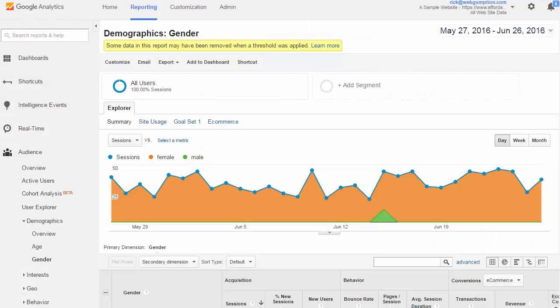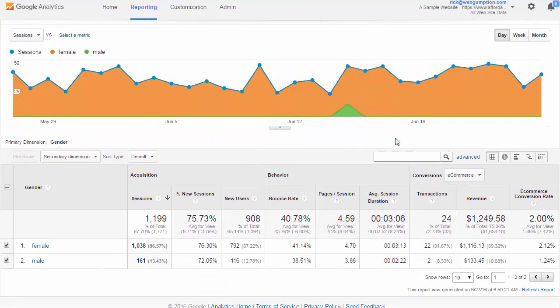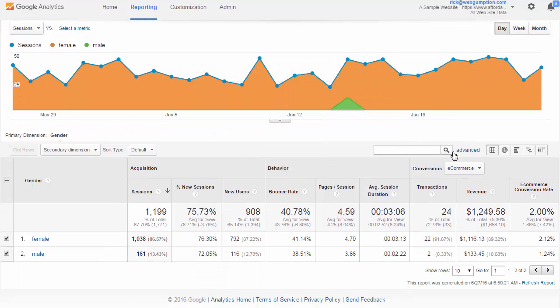Demographics Gender Report. The Demographic Gender Report breaks down key stats based on the user's gender. To get to the gender report, go Audience, Demographics, and Gender. We'll note on the gender report that this looks a lot like the age report, where we break our traffic down into 2 different groups this time, female and male, and we get all the key metrics for each.